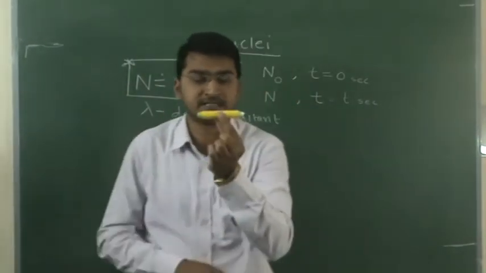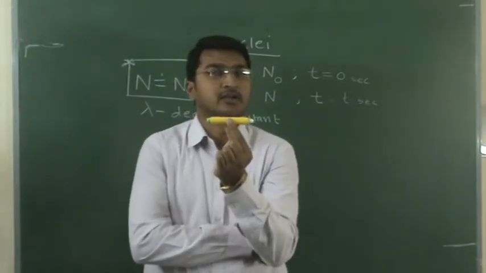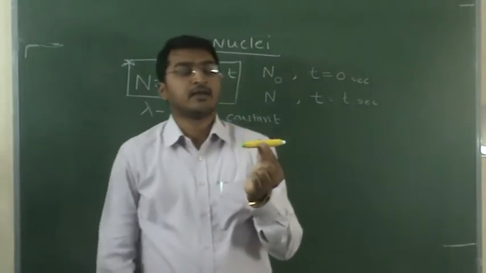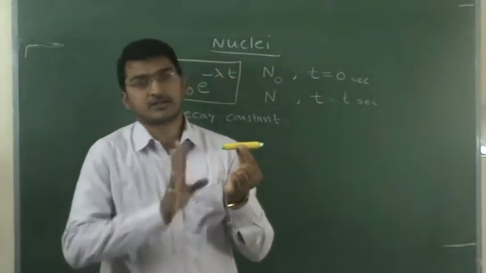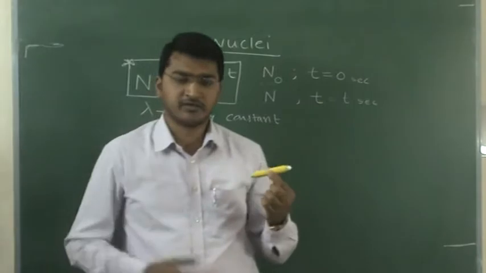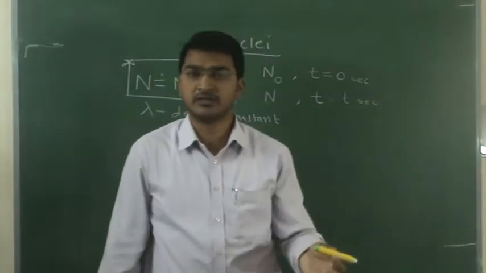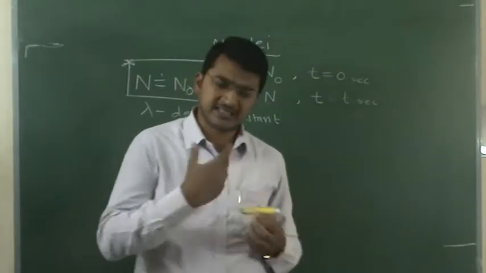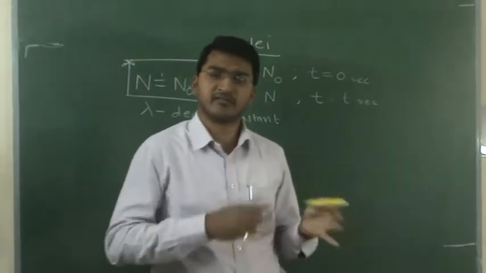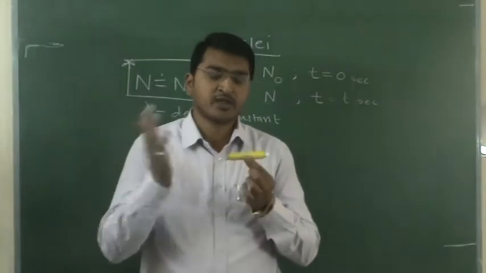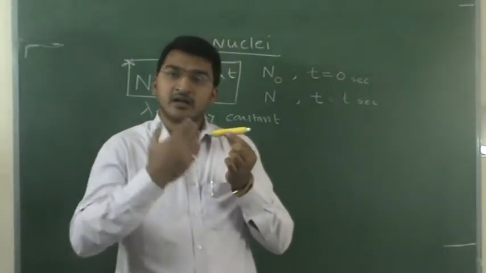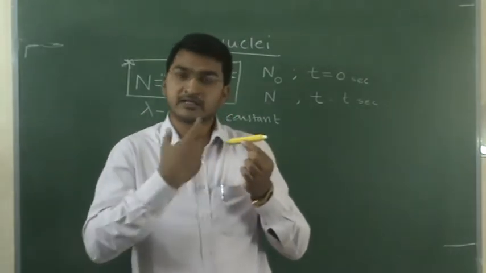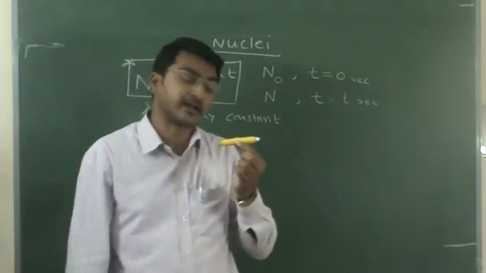Okay, this element has some number of nuclei, N naught. N naught is equal to 1000, let us assume. So this element is not stable, no element is stable. If you take wood, after a few years it will decompose, no? In the same way, even iron, any element will decompose in our universe. So this element will radiate some energy and lose some protons, electrons and neutrons with time.